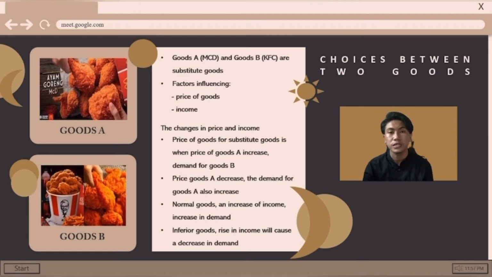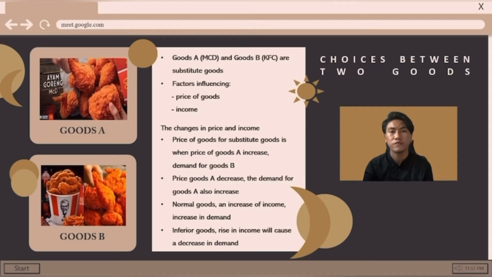Based on the question in part C, there are two factors that influence consumer choice, which are price and income. Price is the amount of money allocated to acquire an item with a certain price. For this factor, the vendors can evaluate the total of people who are willing and able to pay for their goods at the set price. In simple words, price relates to the price of goods.